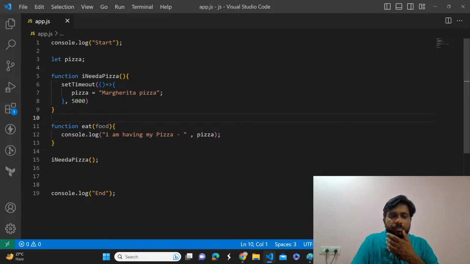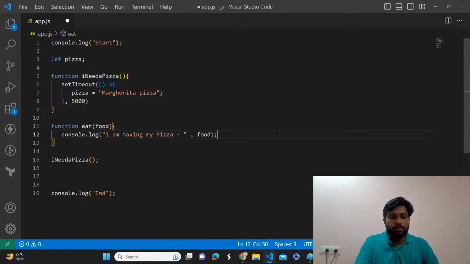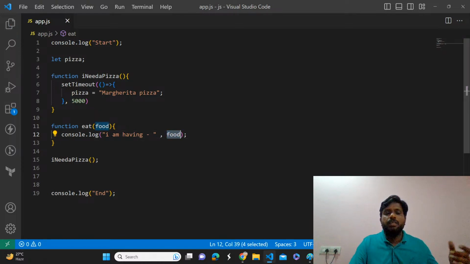So whether it is a pizza or a burger, whatever you give to that function, it is going to execute this one. Here I will make it generic. If you pass the pizza, it will print I'm having pizza. If you pass the burger, it will print I'm having a burger.